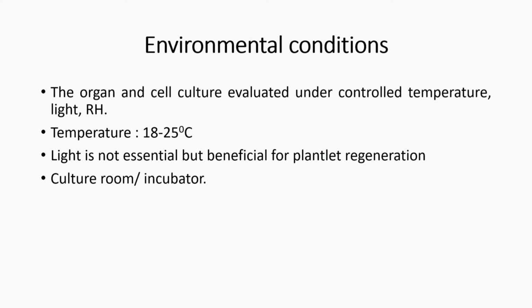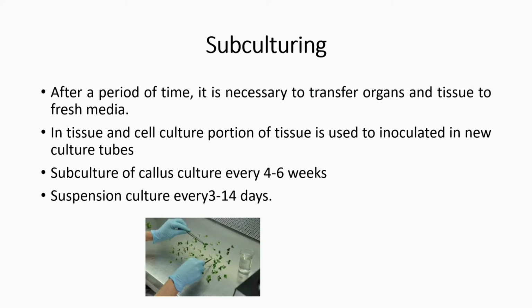Environmental conditions: the organ and cell cultures are maintained under controlled temperature, light and relative humidity. Temperature should be 18 to 25 degrees Celsius. Light is not essential but beneficial for plantlet regeneration. For relative humidity, the plantlet should be kept in a culture room or in an incubator. Subculturing: after a period of time, it is necessary to transfer organs and tissue to fresh media. In tissue and cell culture, a portion of the culture is used to inoculate new culture tubes. Subculture callus culture every 4 to 6 weeks and suspension culture every 3 to 4 days.